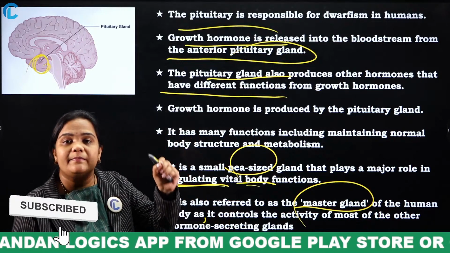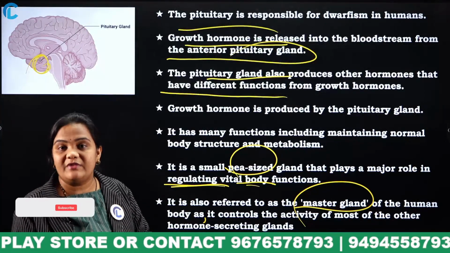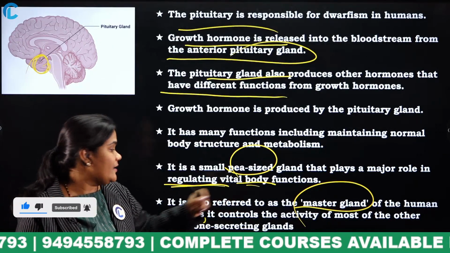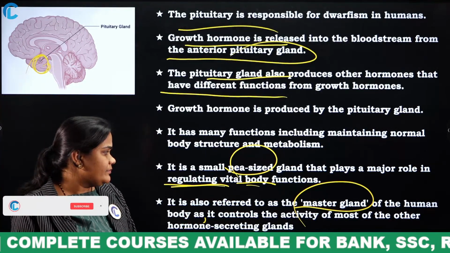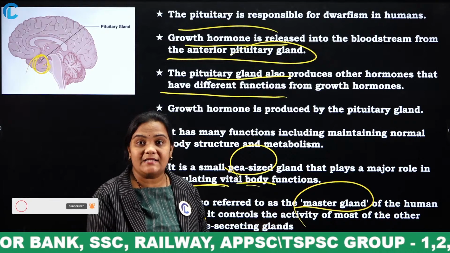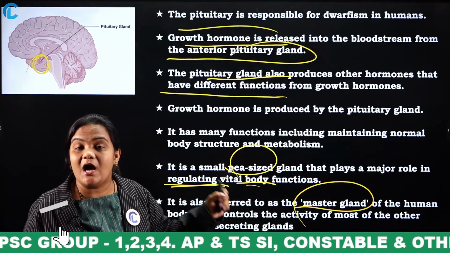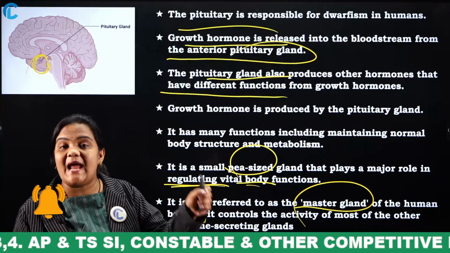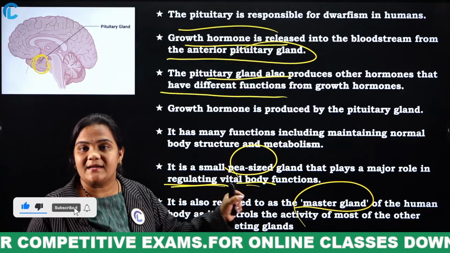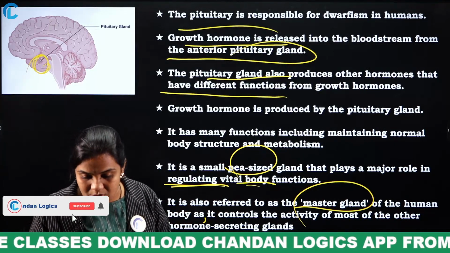It is a single pea-sized gland, but it regulates all the body growth of the human body. For that purpose, it is termed the master gland of the human body, as it controls the activity of most of the other hormone secreting glands. Remember, the gland which controls other glands from secreting hormones is the pituitary gland. For this purpose, this gland is termed the master gland of the humans.